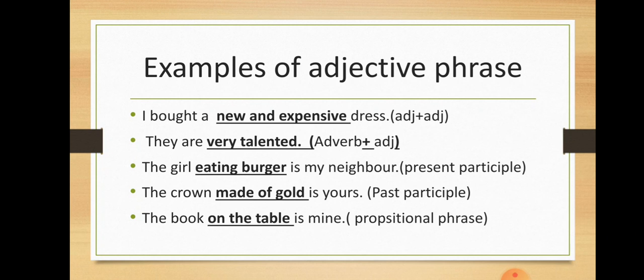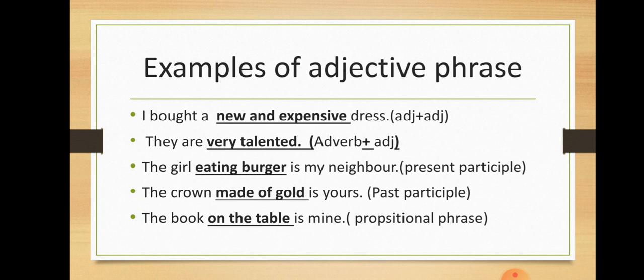So made of gold is modifying crown. It's giving you more information about crown, that which crown is yours. The crown made of gold is yours, not made of diamond, but the made of gold one is yours. So made of gold is used here as an adjective phrase which is giving you more information about crown. Now see the last example.